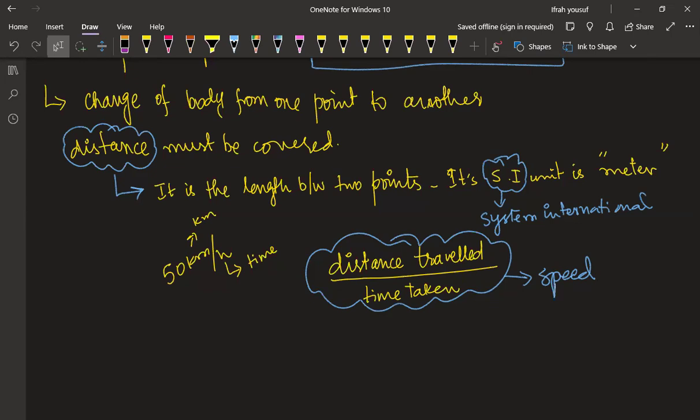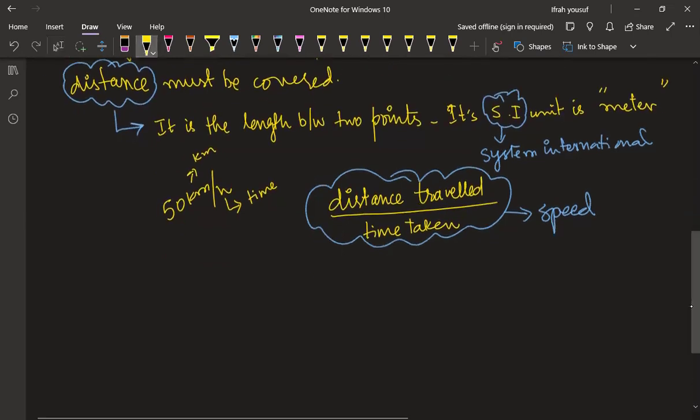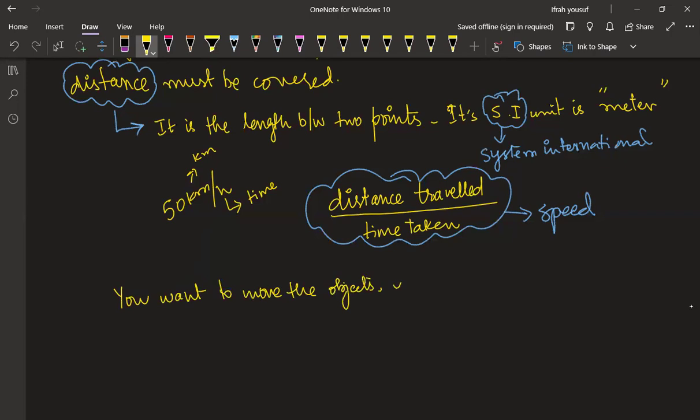All right, so let me rephrase it. You are sitting and you want to move any object, right? What do you have to do? I have to apply force. Excellent, right? So force is needed whenever you want to move the object. You will always apply force.